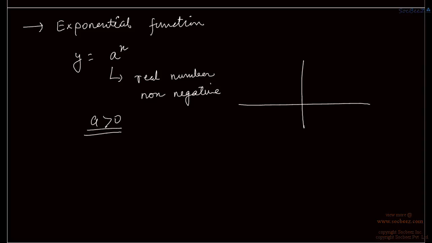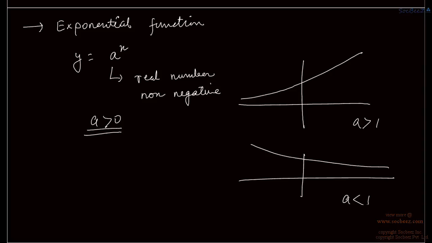This graph is something like this when a is greater than 1, and like this when a is less than 1. A should be greater than 0 for the validity of this function. This value is 1, and in the similar case this value is 1 too, because a to the power 0 is always 1, isn't it? So we have this exponential function.